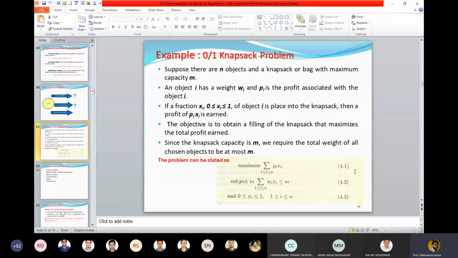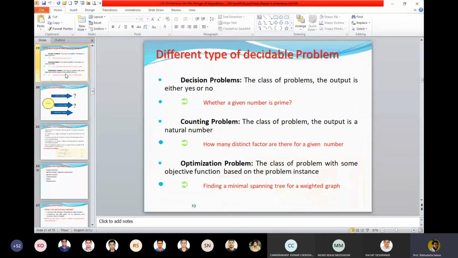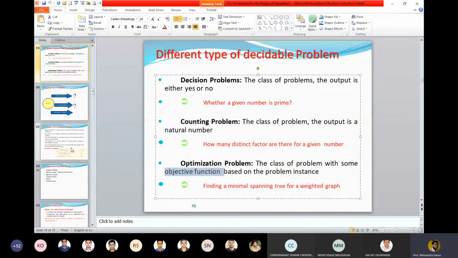First, you have to understand this problem is an optimization problem. It has an objective function. So it is coming into this category. The problem has an objective function.